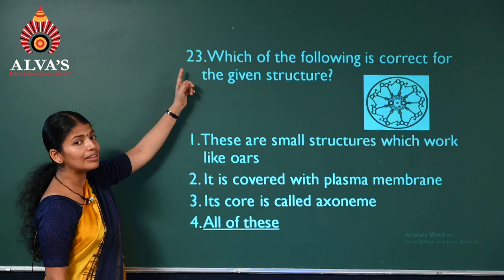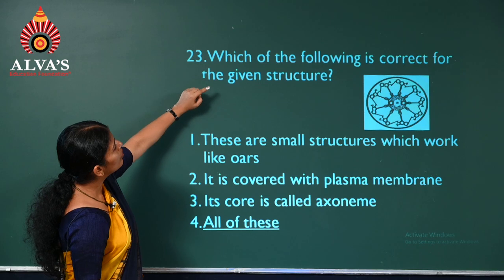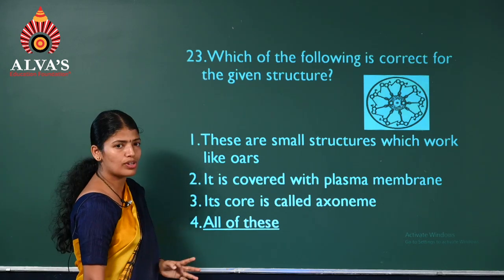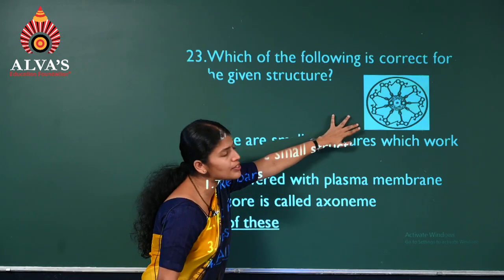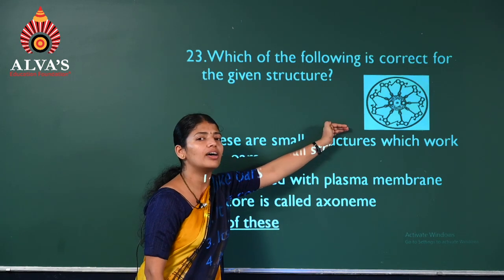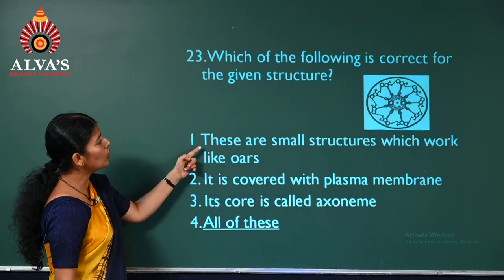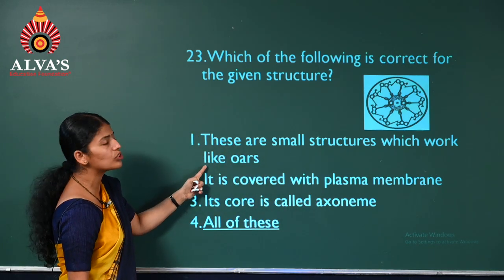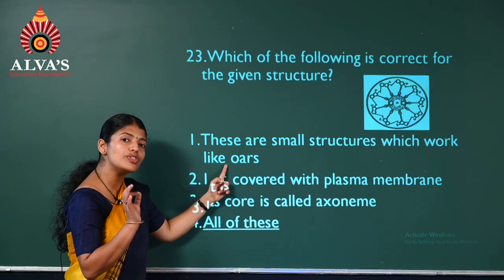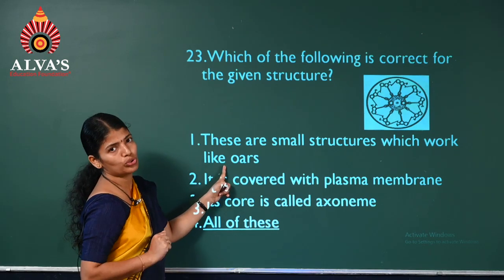Question number 23. It's based on the diagram given. Which statements are true or correct for the given structure? Can you identify the structure? It's a section of cilia, or it can even be flagella. These are the small structures which work like oars. It is applicable to cilia.